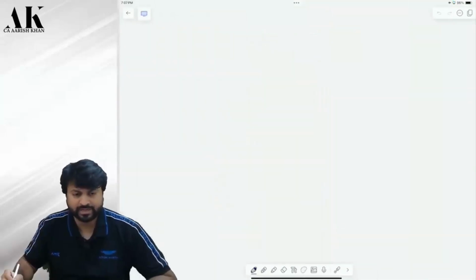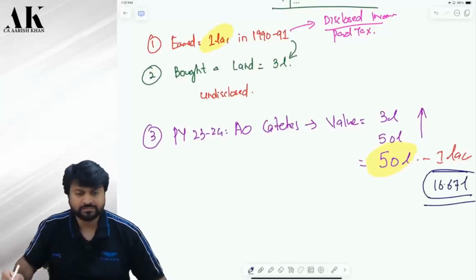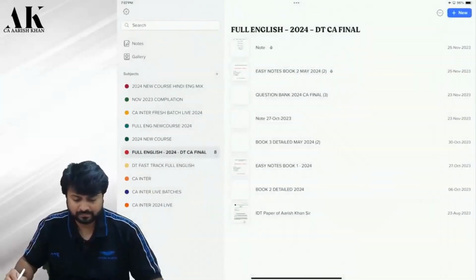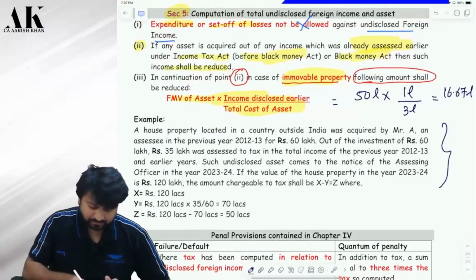Did you understand what I did? I am giving indexation, a kind of indexation, yes, you can say. So instead of 1 lakh, you will reduce how much? 16.67 lakhs. You can go through this example now.